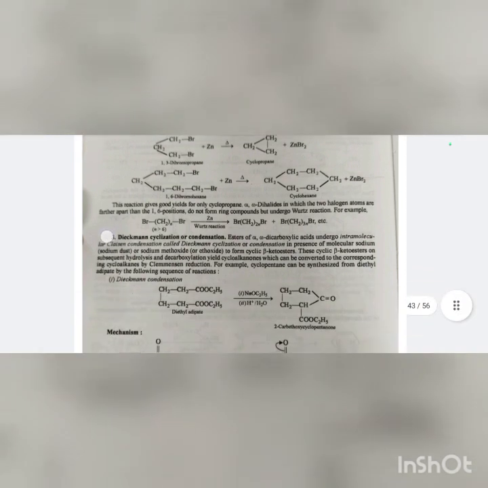It may be noted here that in the Diels-Alder reaction, it is the thermodynamically less stable endo product which always predominates over the more stable exo adduct. Now our second reaction is dehalogenation of alpha, gamma dihaloalkanes, Freund's method. This method involves the action of active metals such as zinc or sodium on suitable alpha, gamma dihaloalkanes. This reaction may be regarded as an intramolecular Wurtz reaction. This reaction gives a good yield of only cyclopropane.